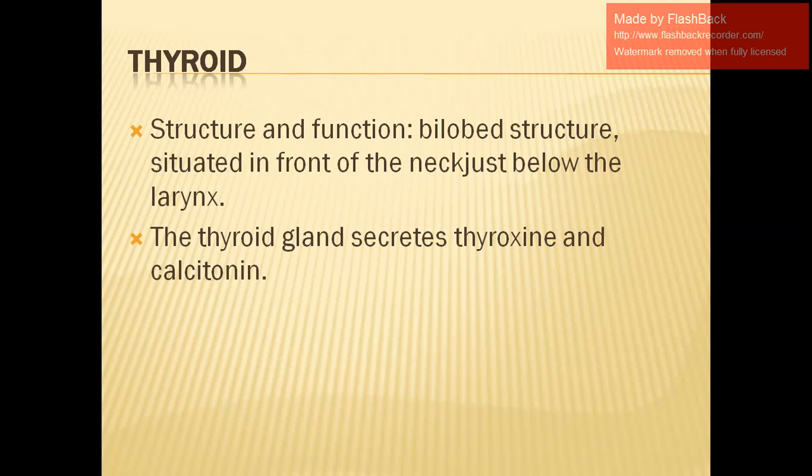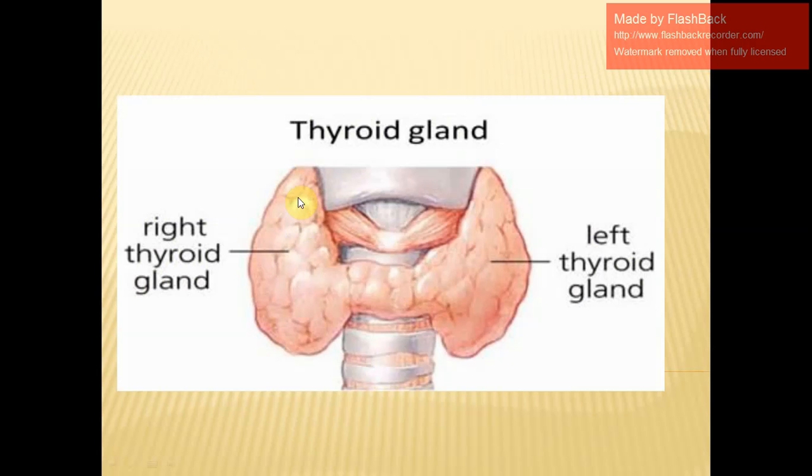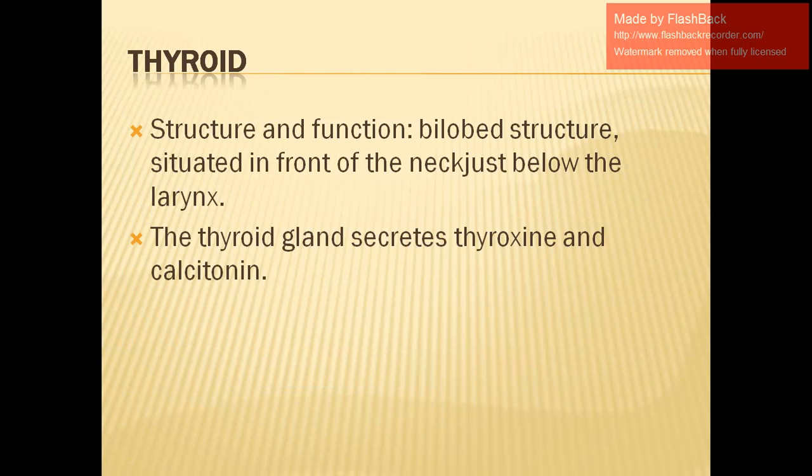Now we discuss thyroid. First we will talk about the structure and function. It is a bilobed structure. When we say bilobed, we can see one lobe is here, the other lobe is here. This is the right thyroid gland and this is your left thyroid gland. In your exam you will be asked the exact location of each of these glands, whether it's the adrenal glands or the thyroid gland.